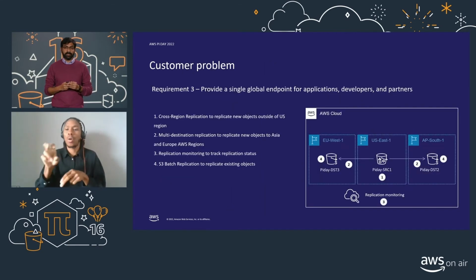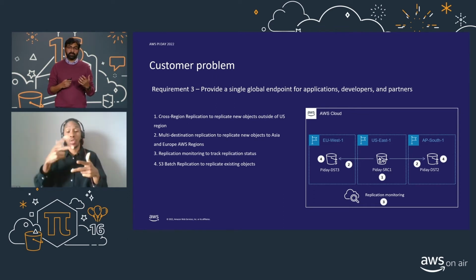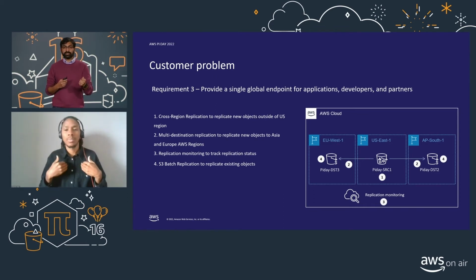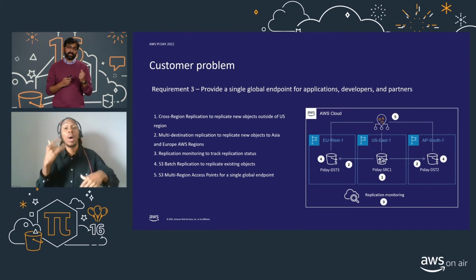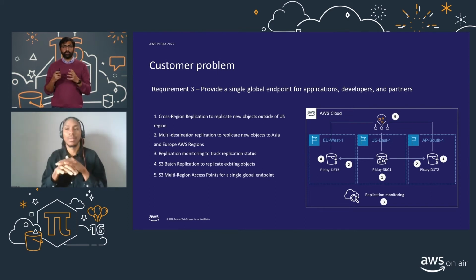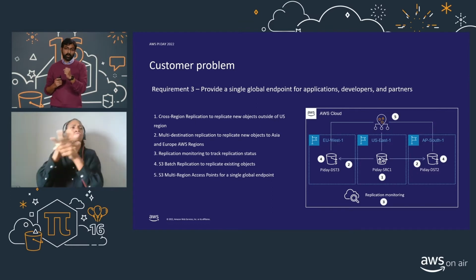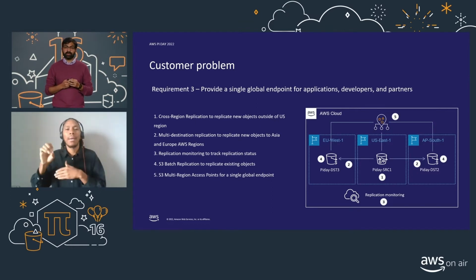Right. Great. So now we'll go back to the third requirement that our customer had, which was they wanted to be able to hand their application owners a single endpoint that they can use and then quickly transition from a single region architecture to a multi-region architecture. And this is where the multi-region access point comes in really handy. And so this way, their application owners don't specifically have to hard code any of their applications to a specific region. They can just use this new multi-region access point as an endpoint and switch to a multi-region paradigm.